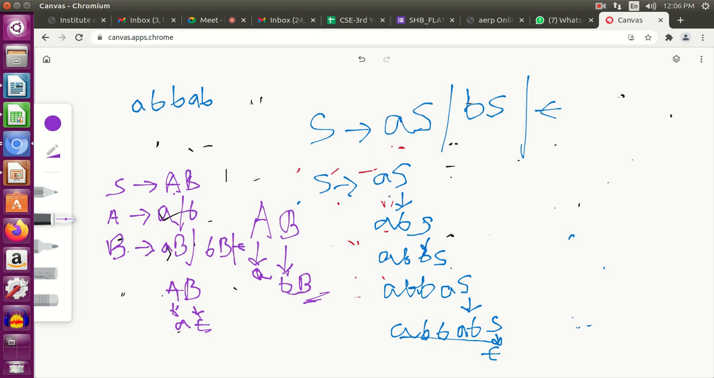Ma'am, we can include the base case in B, like B tends to AB or BB or A or B. Yeah, that you can do. But as I told you, our motive is always to reduce the number of non-terminals as well as the number of production rules. The fewer production rules and non-terminals we use, that is a better design. Okay.